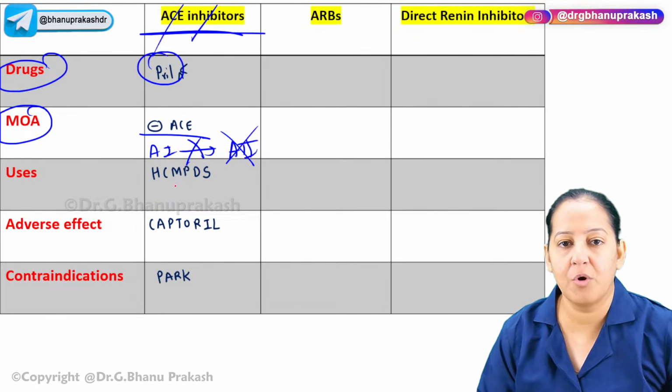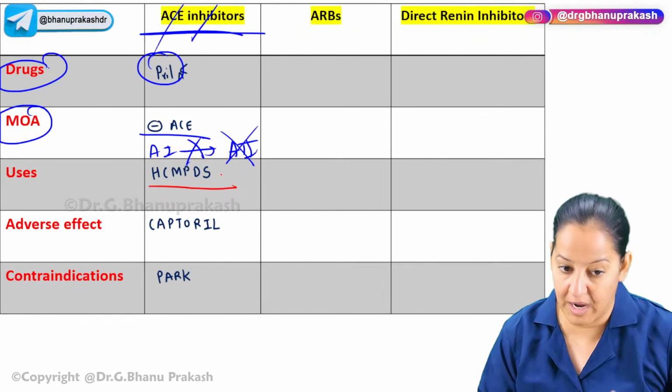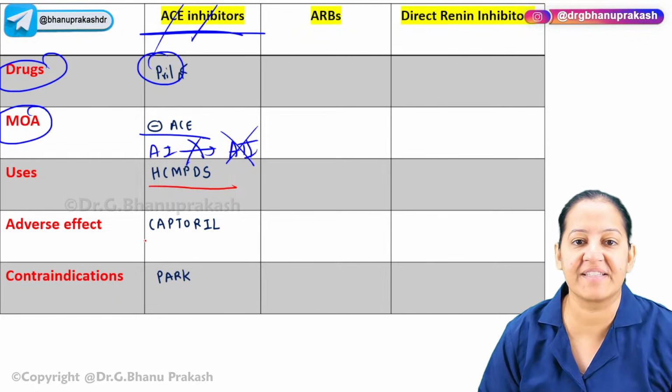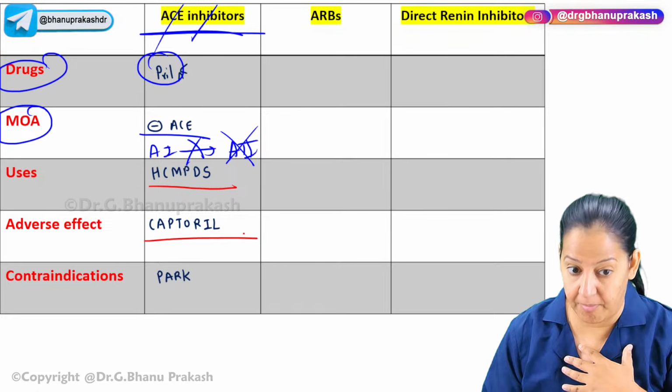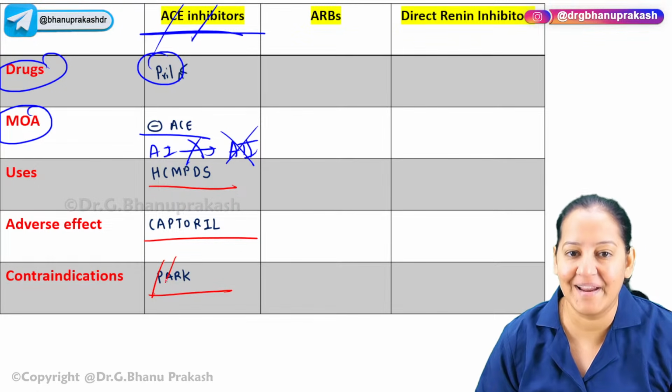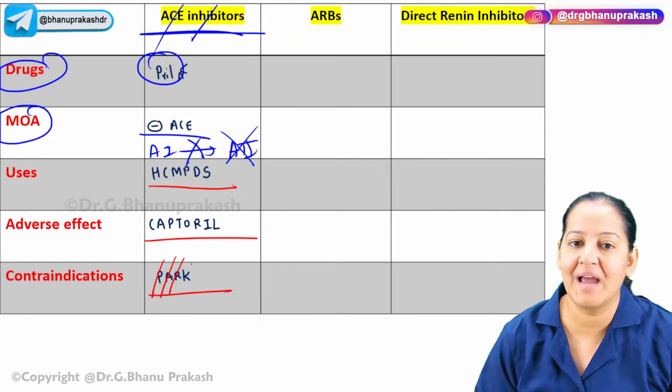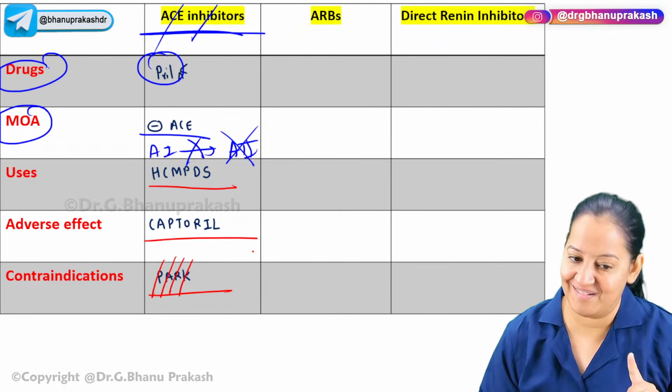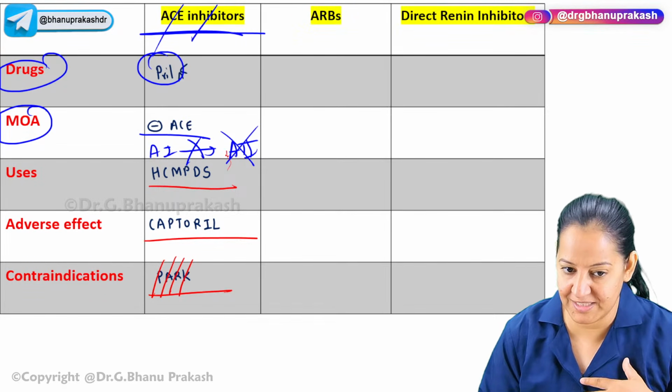What are the uses? Home care makes patient definitely strong. I assume you know the full form. What are the side effects? Captopril. I assume you know the full form. And what is the contraindication? PARC. That is pregnancy, allergy, renal artery stenosis, and hyperkalemia. Please learn. And I assume you know the full form.